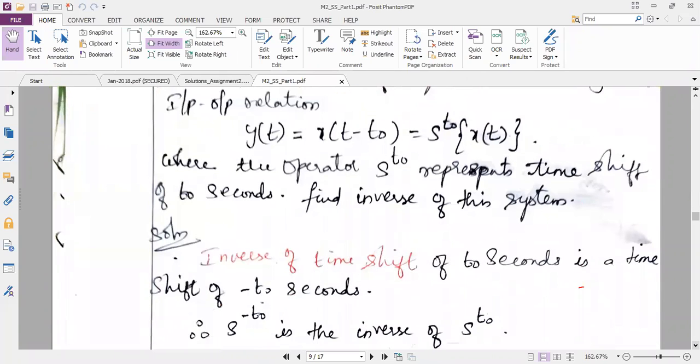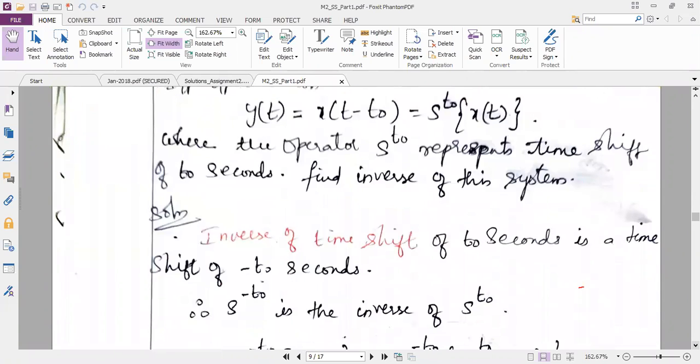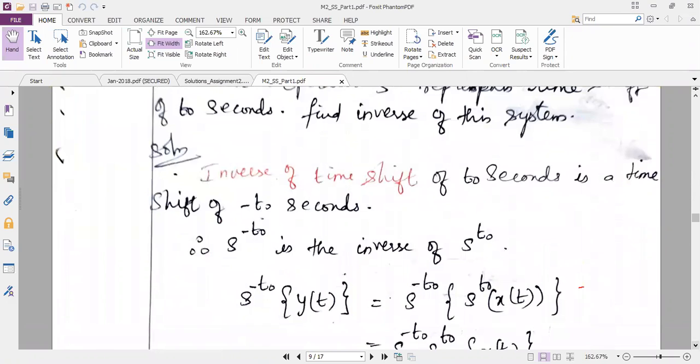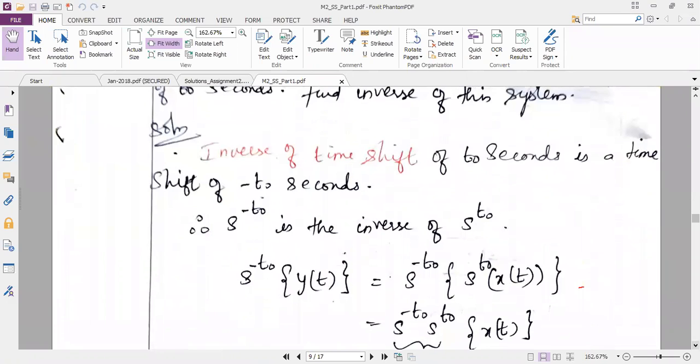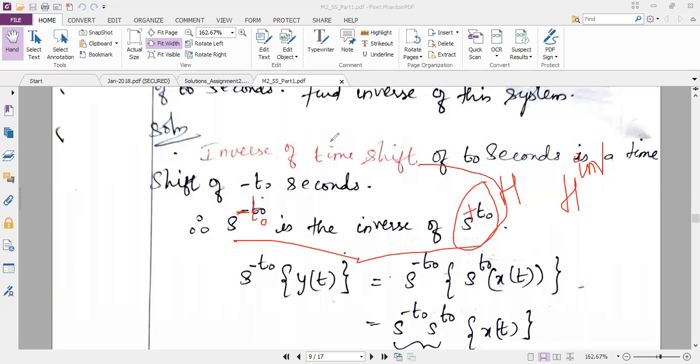They have also mentioned the operator S power t naught represents a time shift of t naught seconds. Find the inverse of the system. So the solution is, I should know what is the inverse of S power t naught. I will assume this S power t naught as H, as per the definition. So I want H inverse. To get H inverse, what changes do I have to make? Here it is plus t naught, so I will take minus t naught. So my first step is that S power minus t naught is the inverse of S power plus t naught.